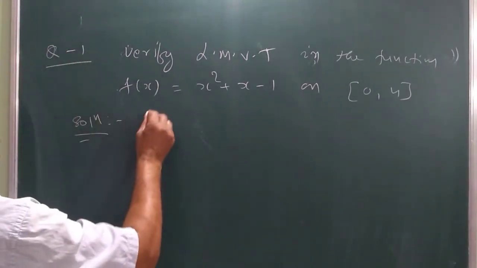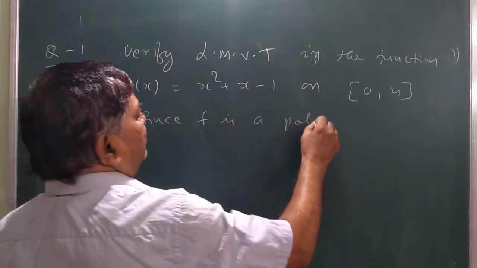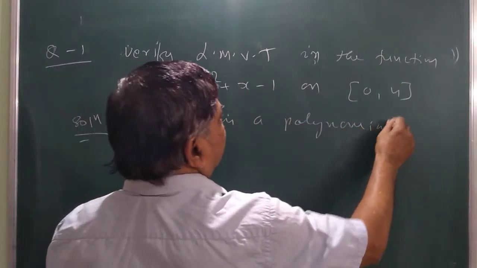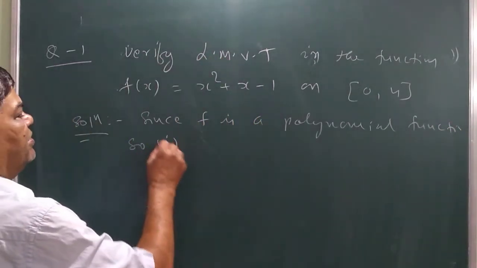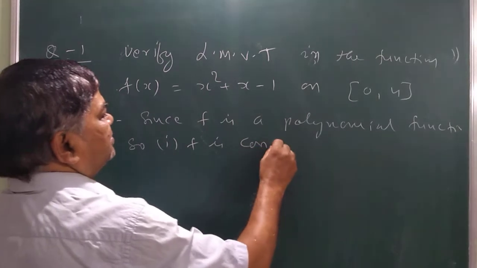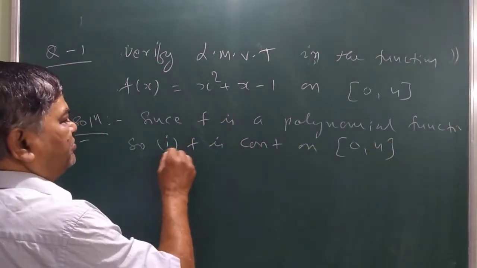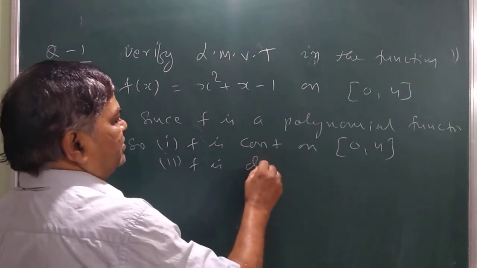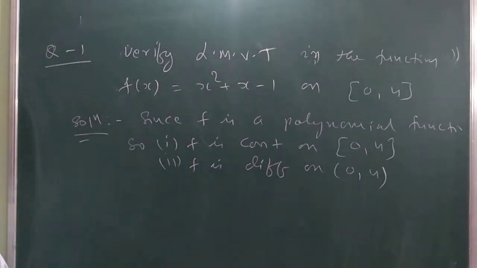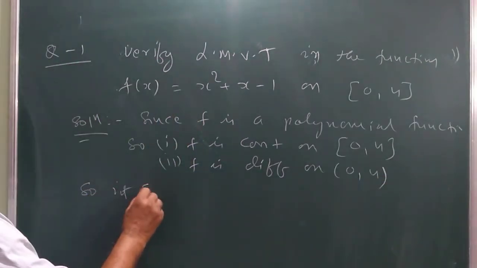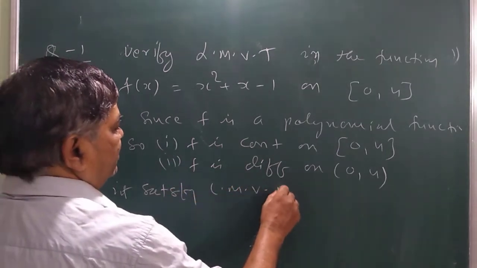Now you will write, since f is a polynomial function, number 1, f is continuous on the closed interval 0 to 4. Number 2, f is differentiable on the open interval 0 to 4. So it satisfies LMVT.